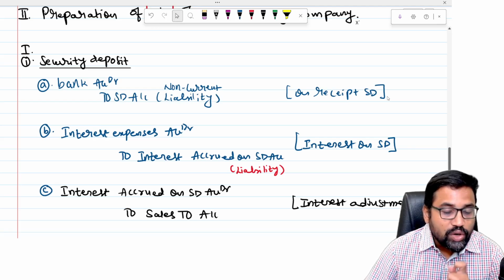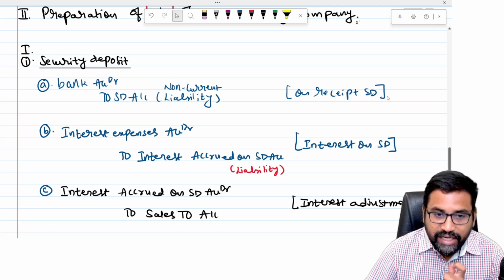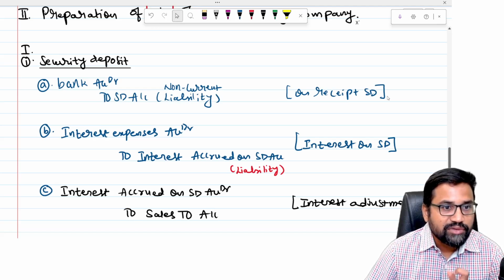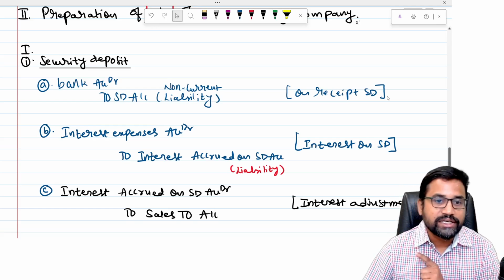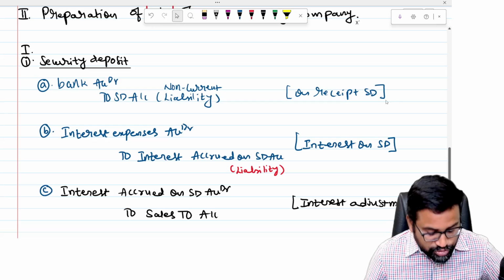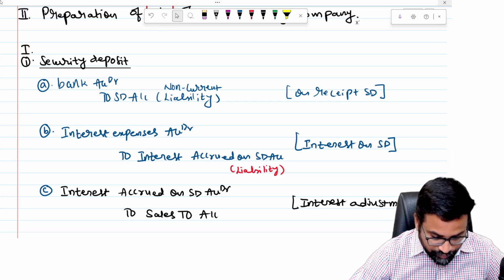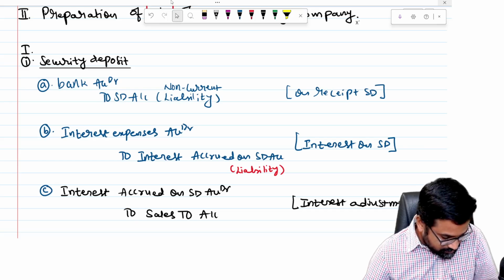And second thing is, on the security deposits, interest needs to be paid. So whenever interest accrues, interest expenses account debtor to interest accrued on security deposits. And this interest will be adjusted against the electricity charges consumed by the customer. So interest accrued on security deposit account debtor to sales.